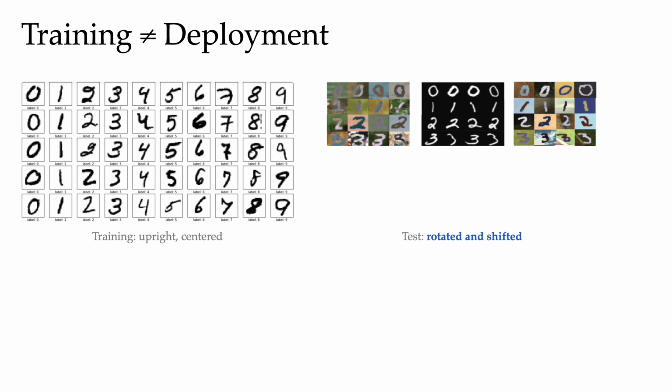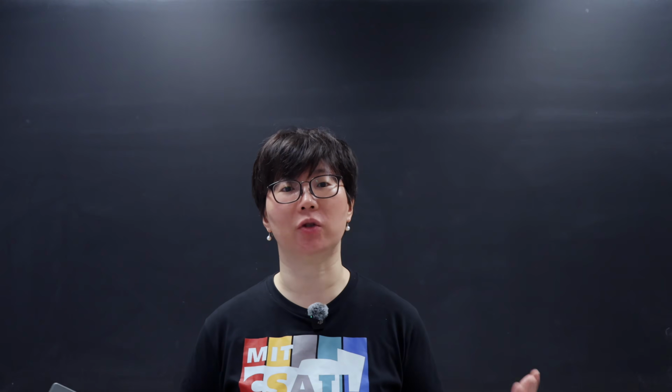And if we take a closer look at the test data, we quickly realize that the test data looks somewhat different from the training data. Right? It was rotated and shifted. The digits were slightly tilted, slightly displaced. And even though a 3 is still a 3 in the test data, it has been rotated 15 degrees. And we had quietly assumed the network could figure that rotation out on its own, perhaps because rotation just feels so effortless to us. But it feels effortless to us only because we, humans, have seen countless objects and their rotated counterparts. And this network has not.